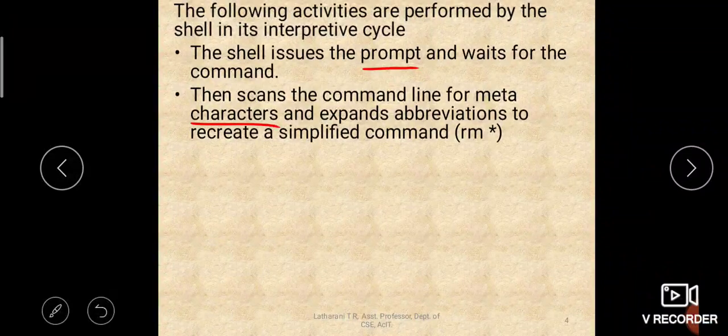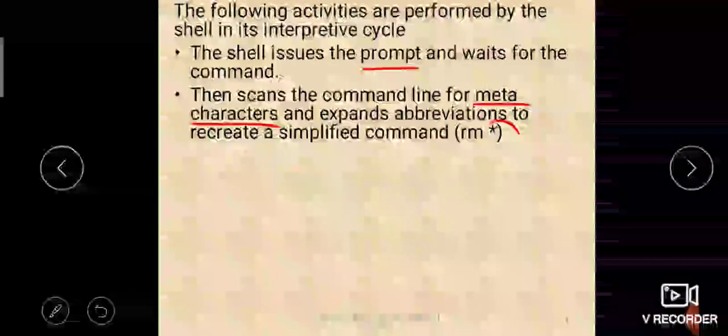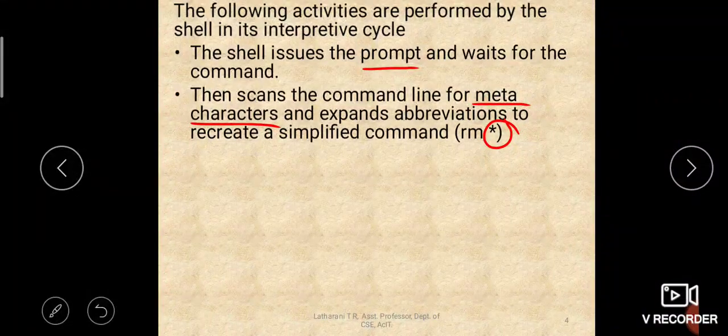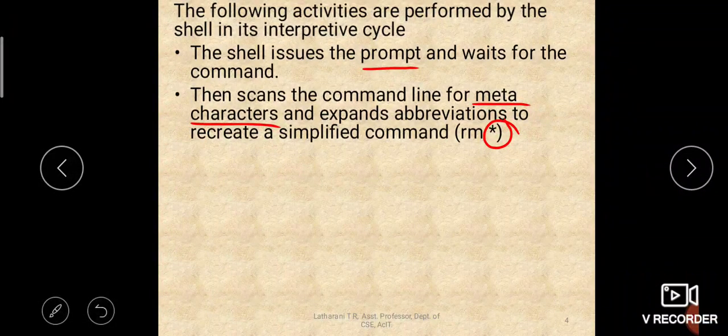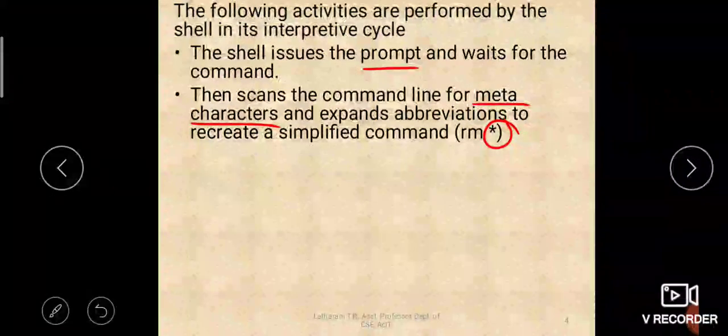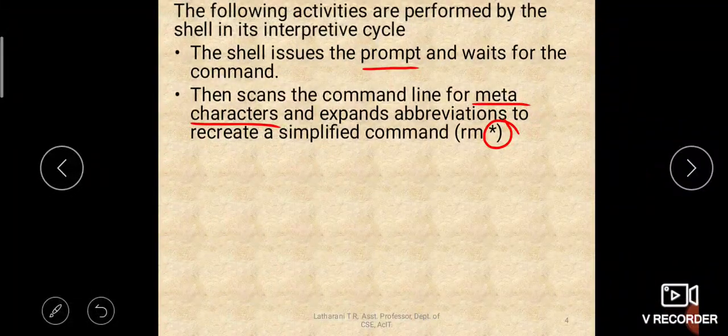So what is a meta character? A meta character is some special character which is a predefined character having some special meaning, like star. We have studied in the previous class also, right? We will study many other such meta characters, all of them and their meaning and their usage, in today's discussion. So one such meta character is star. We have question mark, we have dot, we have square brackets, round brackets, and flower parenthesis. All of them are treated as meta characters because they are predefined characters having some predefined meaning.